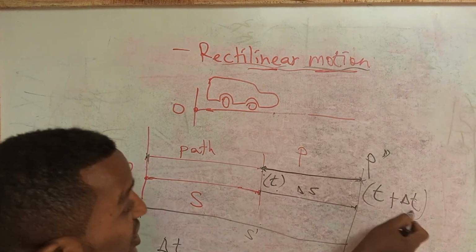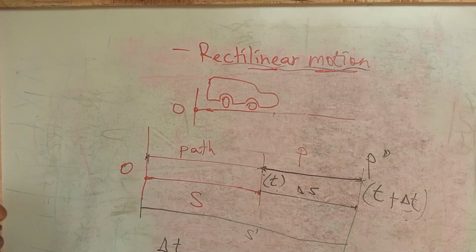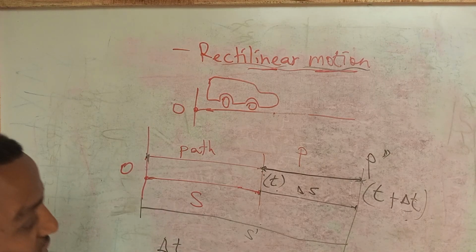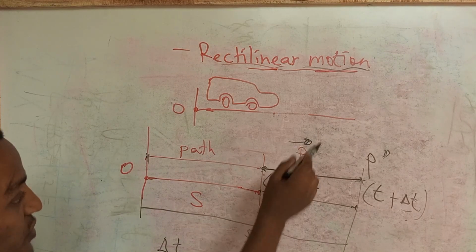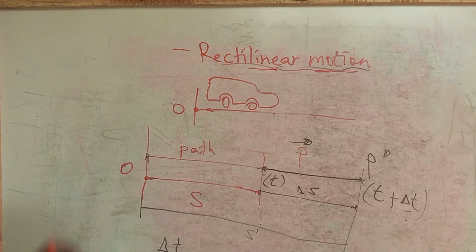It adds a time interval difference called change in t. There exists change in t. So depending on this position P where the particle is moving, we can deal with velocity.